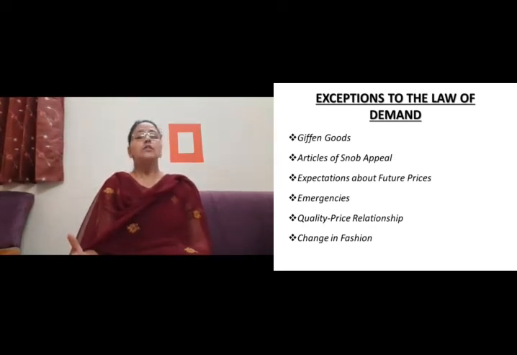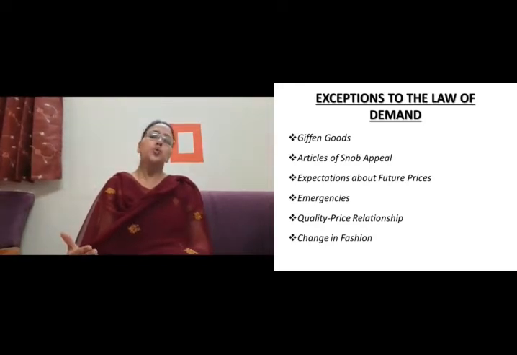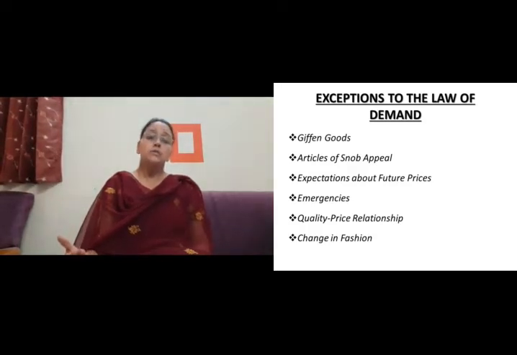Second is articles of novelty. These are the commodities which serve as a social prestige or social symbol. We term that as goods of conspicuous consumption also. What do you mean by that? They serve as a social prestige. So consumers would only be demanding these goods when their prices are high, because they want to maintain their social prestige. So they will be purchasing such goods only when their prices are high.